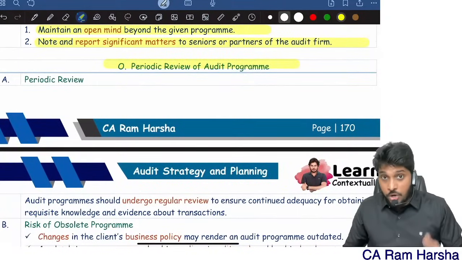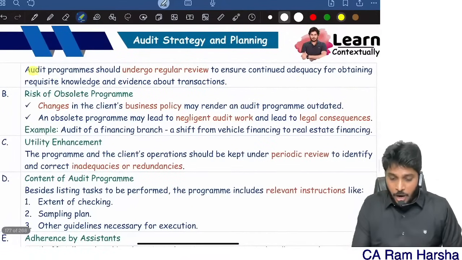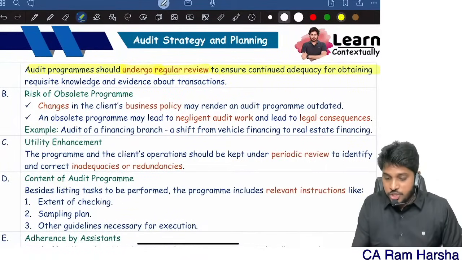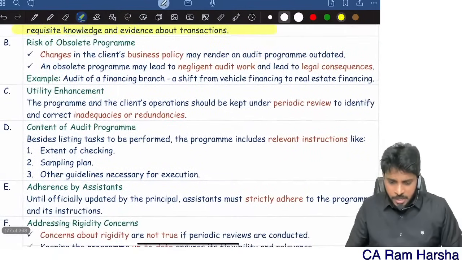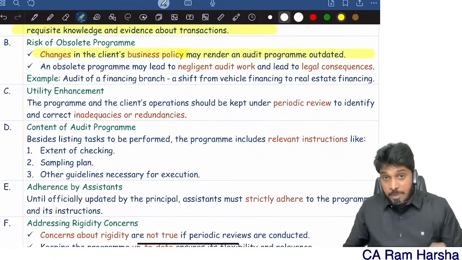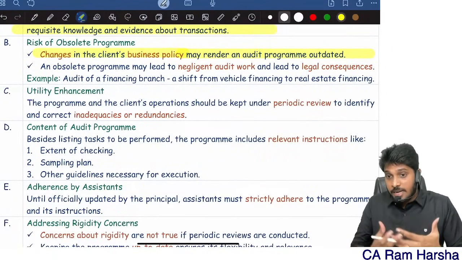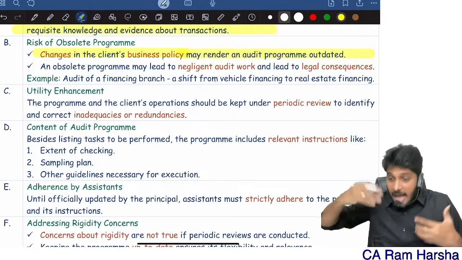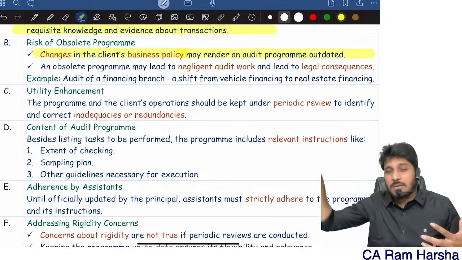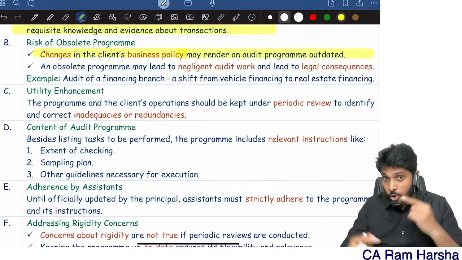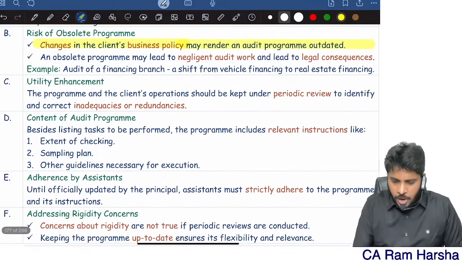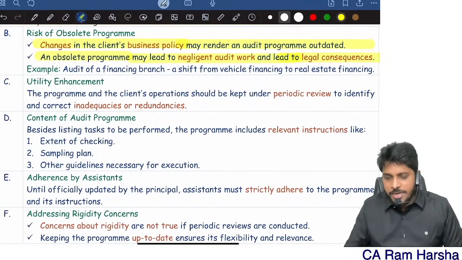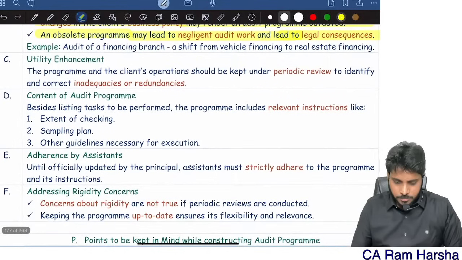So the program has to be reviewed periodically. The audit program should undergo regular review to ensure that it is adequate. Changes in the client's business policy may render it outdated. At the beginning of the audit, I might have thought the client is so and so, but as we started the audit, the client would have changed some businesses, added some new products, so the program also shall be changed accordingly. An obsolete program leads to negligent audit work and can lead to legal consequences.